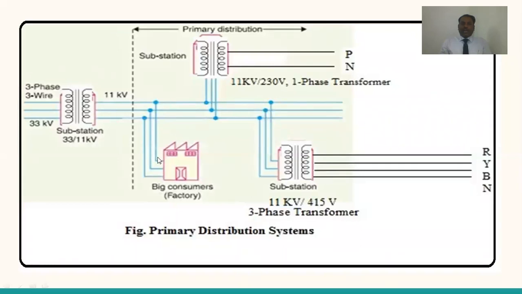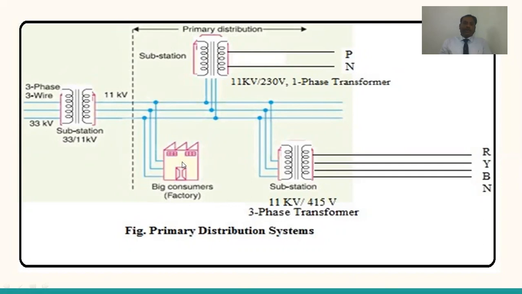Suppose a big organization, a small factory, or a college, suppose our college you are taking. Our college directly takes a 3-phase 11 kV supply from the electricity board and establishes a substation in the college premises, where the transformer is to be located.